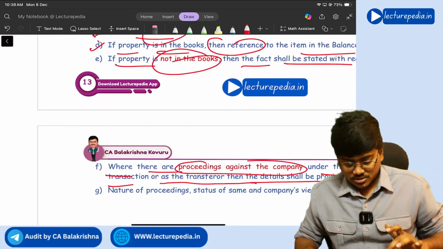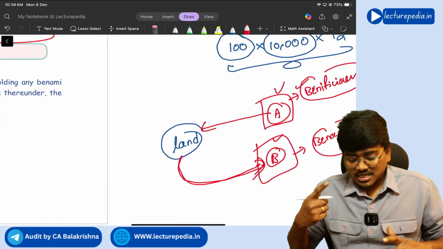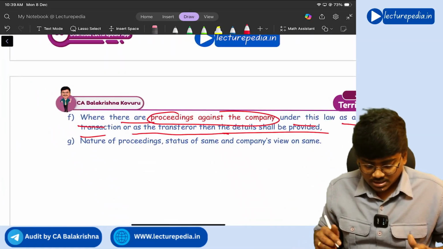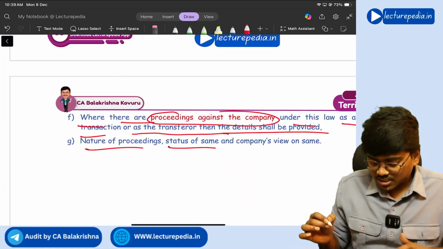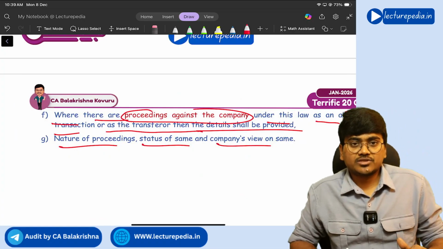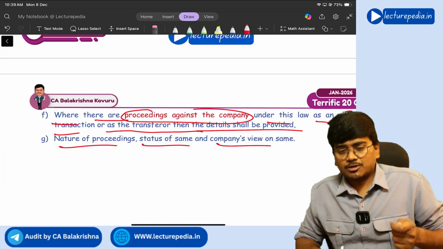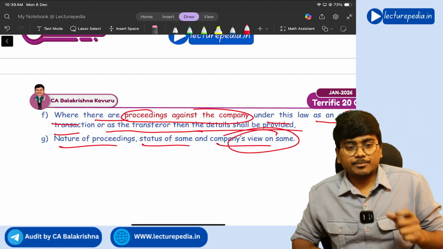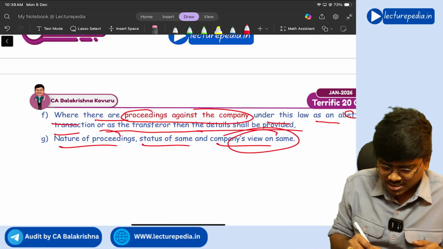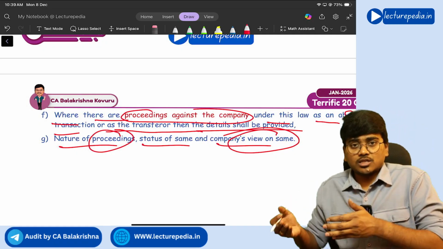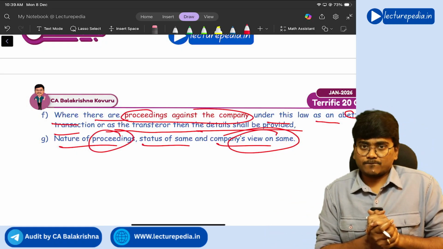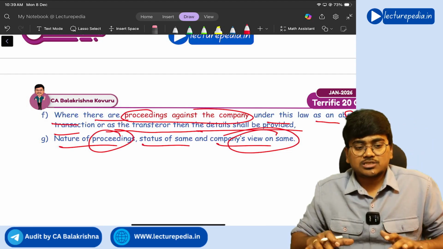Got it? So if the entity is acting either as a beneficial owner or as the benamidar, that should be disclosed. Next, the nature of proceedings, the status of the same, and the company's view on the same, whether the company will win those proceedings or lose them. What is the view of the company on those proceedings? Proceeding means nothing but a case going on in court against the company for this benami transaction. Understood? Those need to be disclosed.